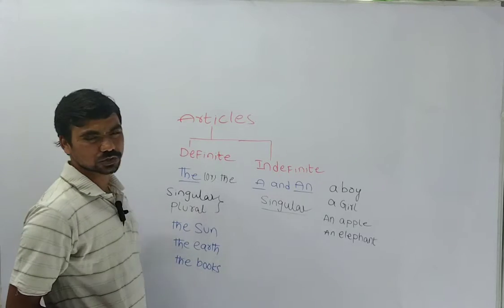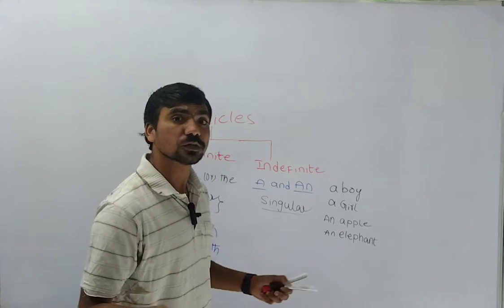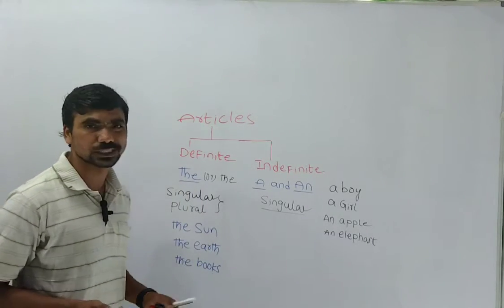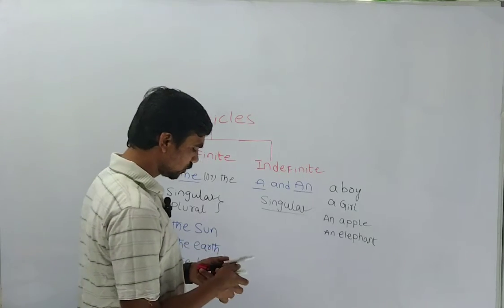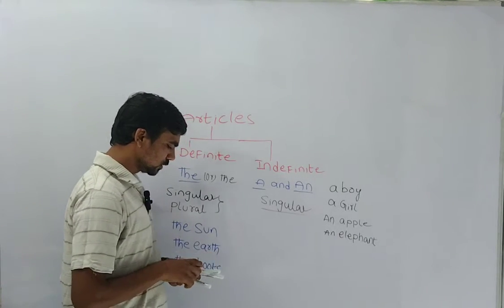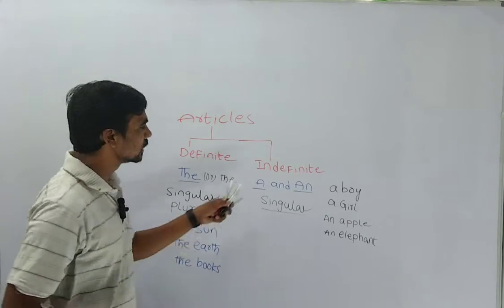I'm using plural also. Which book, I could not tell you; the books. I told you how to use it. Okay, so now I hope this is for you. You can easily identify, you can easily understand.